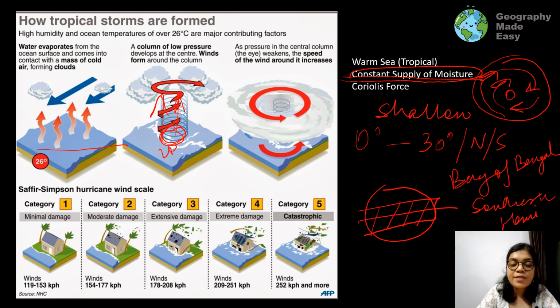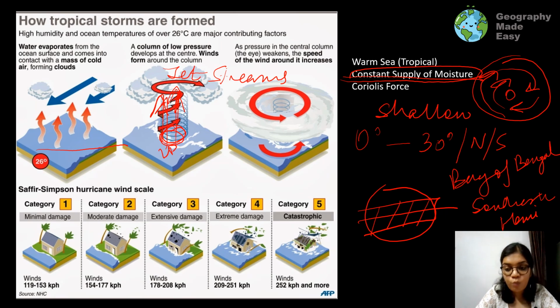Also, sometimes we see local jet streams above, and these local jet streams act like an agent which can lift the warm air from the surface and transfer it to the upper air, just like we see in the case of a vacuum cleaner. So this warm air is getting pushed up.